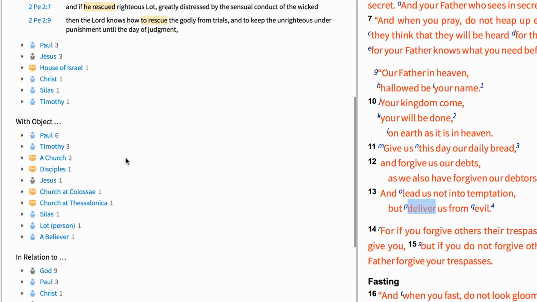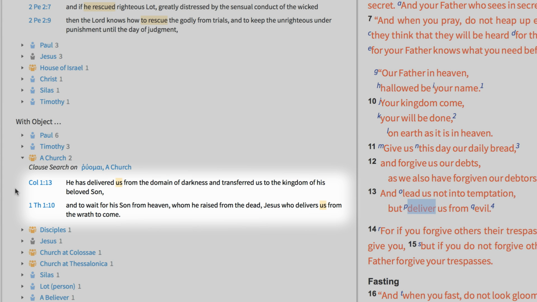Scrolling down to the objects that appear with this verb, we find the church of God appears as the object of deliver twice, once in Colossians 1:13 and again in 1 Thessalonians 1:10. Together, these results highlight 2 groundbreaking truths. First, that God has delivered us from the kingdom of darkness, and second, Jesus is delivering us from the wrath to come.